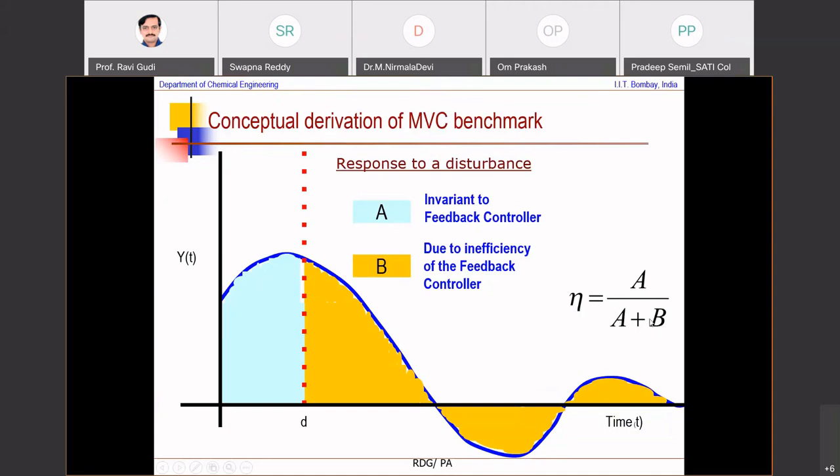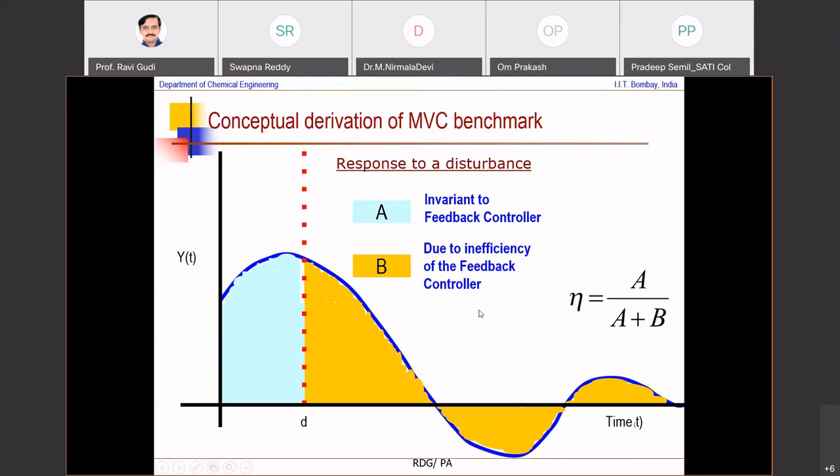You agree? So our effort should be all on this B, because you want to make sure the controller is performing in a peak manner. So we want to quantify this variance.